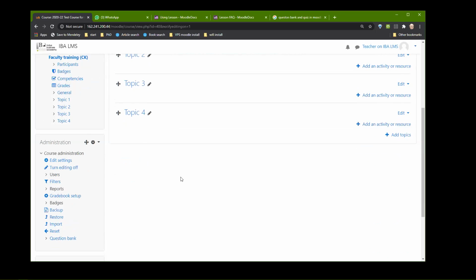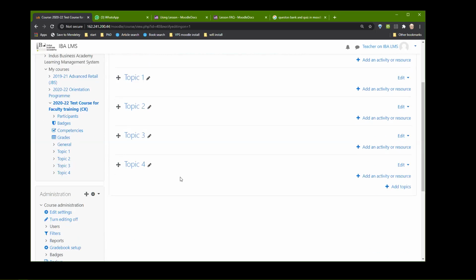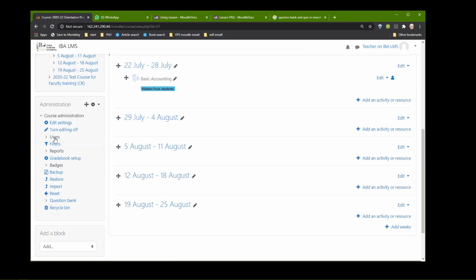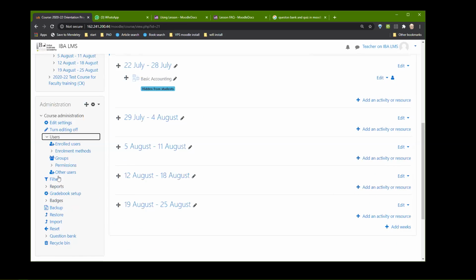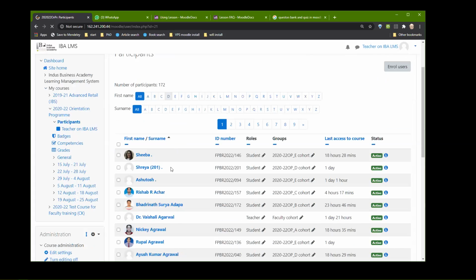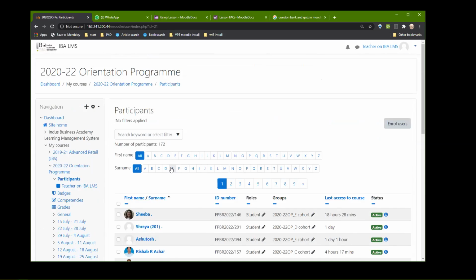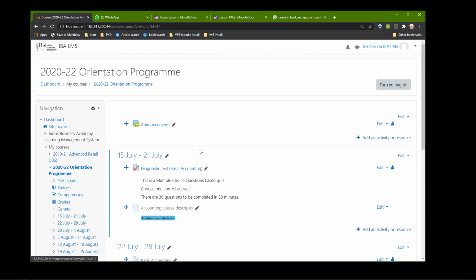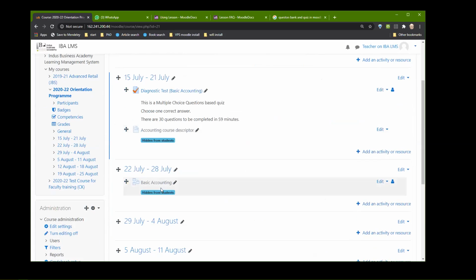The third thing is, and this is a very important question, in most of your cases, I have already created the users in your course. For example, if I go to orientation program, you will see that all the users have been created. Okay, if I look at the list of the enrolled users, all the students are already there. So now what is happening is, for example, in the orientation program, many things had been put out here. Now the students can see these.